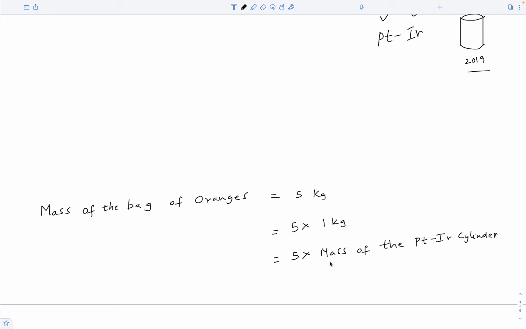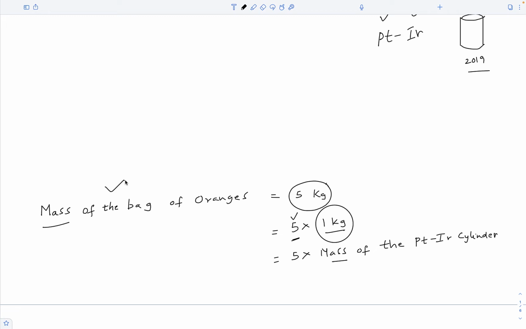Now when you multiply a physical quantity with a number, you will get the same physical quantity. So when you multiply 1 kilogram, that represents certain amount of the physical quantity called mass, with a number, you will get mass again. That is why 5 kilograms is the mass of the bag.